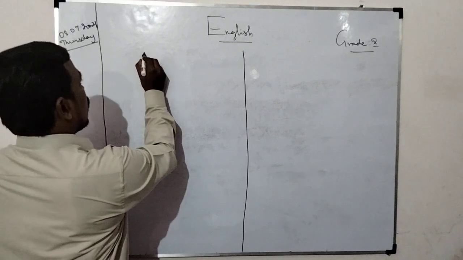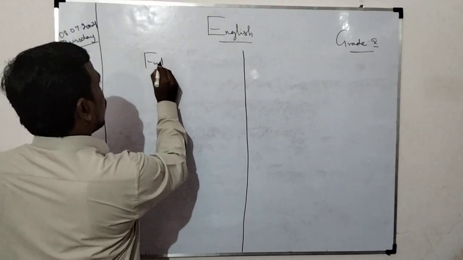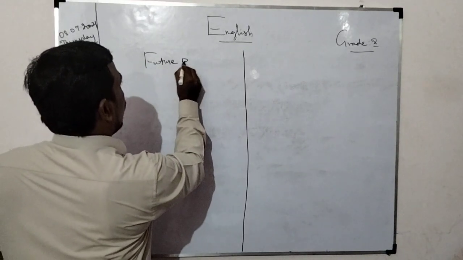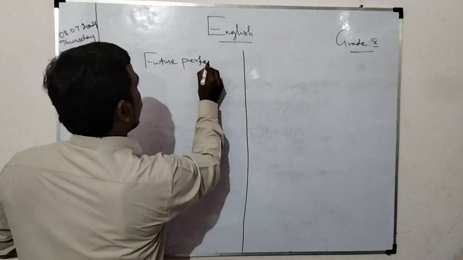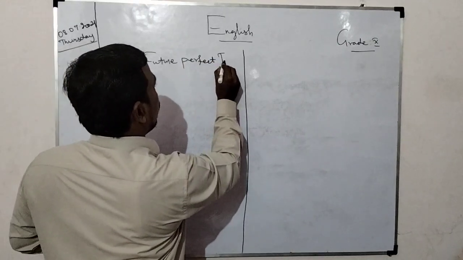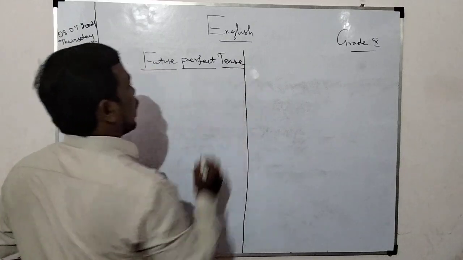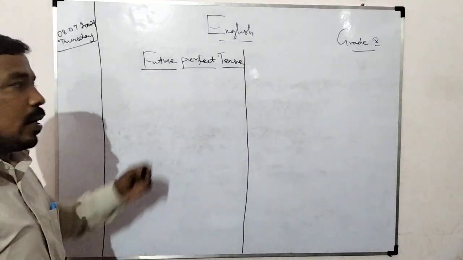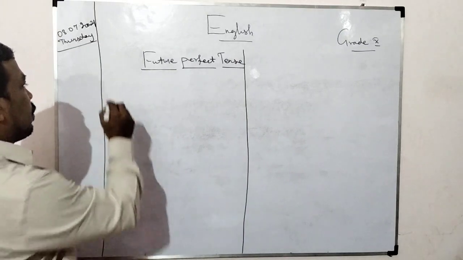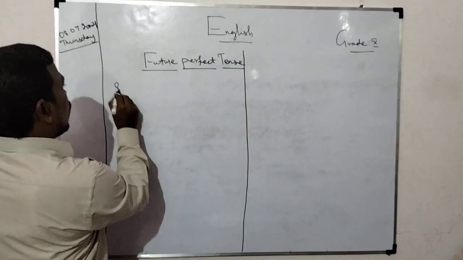So the last one is future perfect tense. I already wrote the rules for future perfect tense.